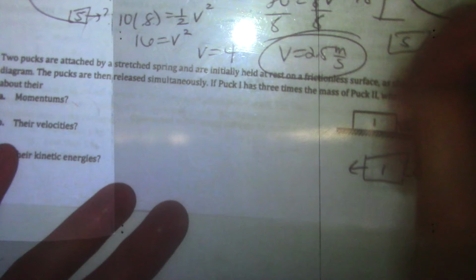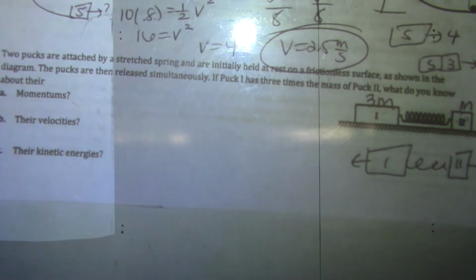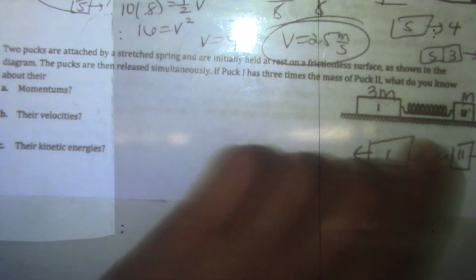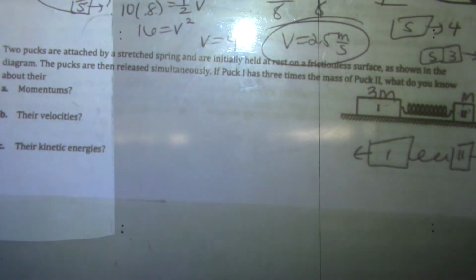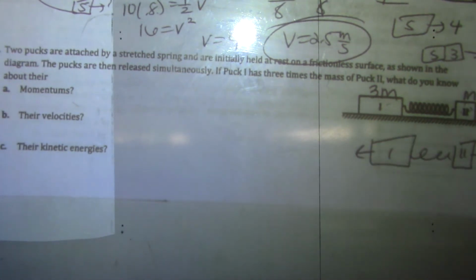And I also know that this one has 3 times the mass of this one. Alright, momentums. So some of you might be saying, okay, this one has more mass, that means more momentum. Only if their velocities are the same, and they're not going at the same speed. And then if you're saying, okay, this one's lighter, it'll go faster, that's more momentum. Yeah, more velocity, but it also has less mass. So let's think about it in terms of conservation of momentum.